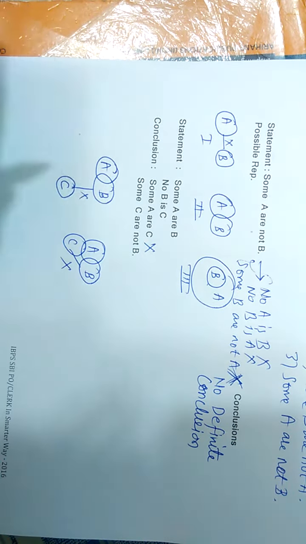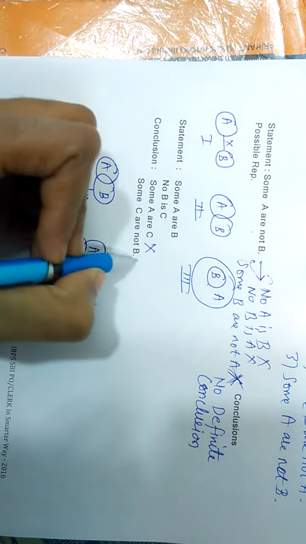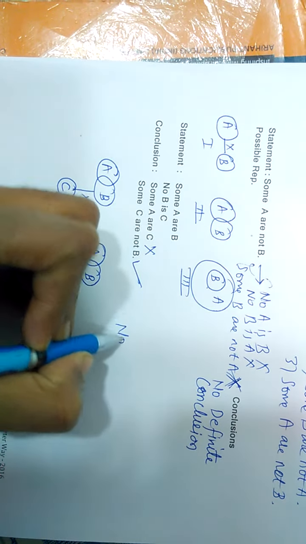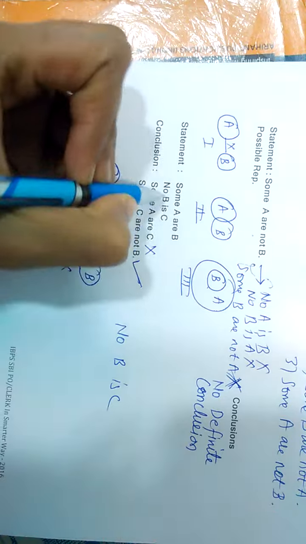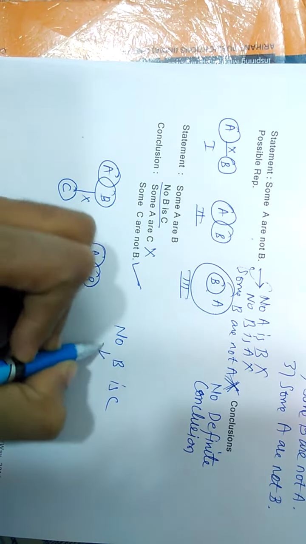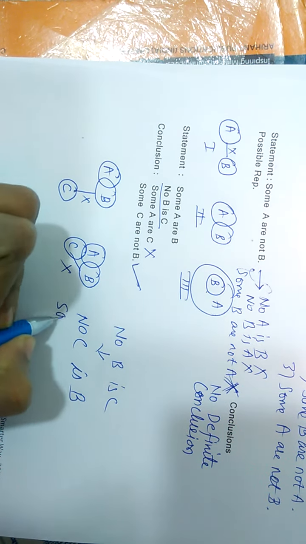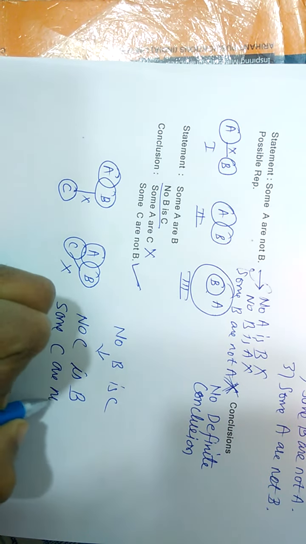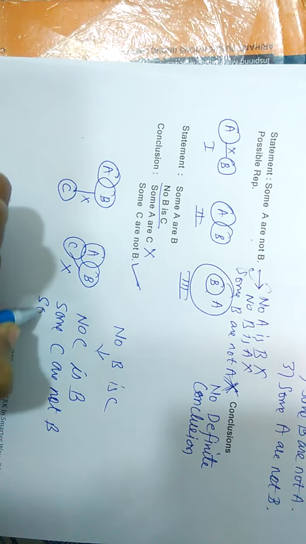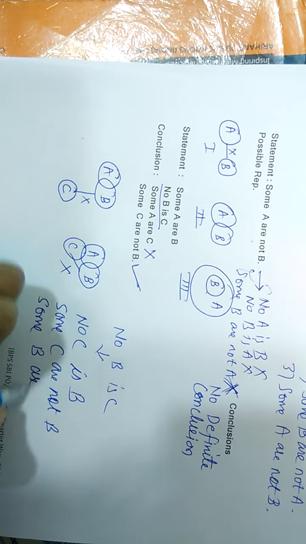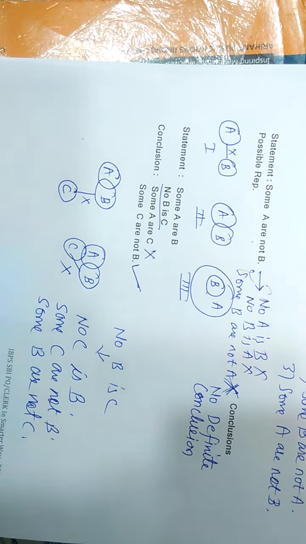Some C are not B. Yes, it is definitely true because the statement given is no B is C. From this we can say no C is B, some C are not B, and some B are not C. These are the three possible conclusions we can draw from this statement. I hope you are getting it.